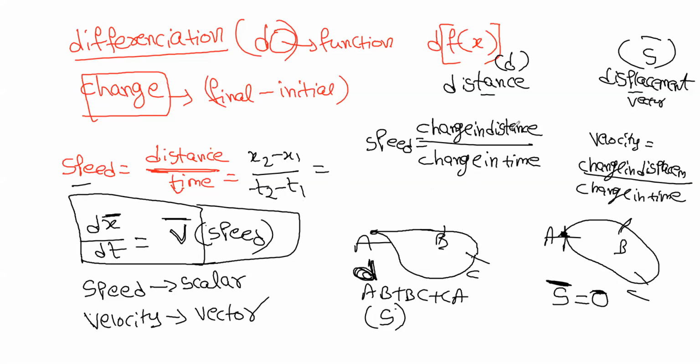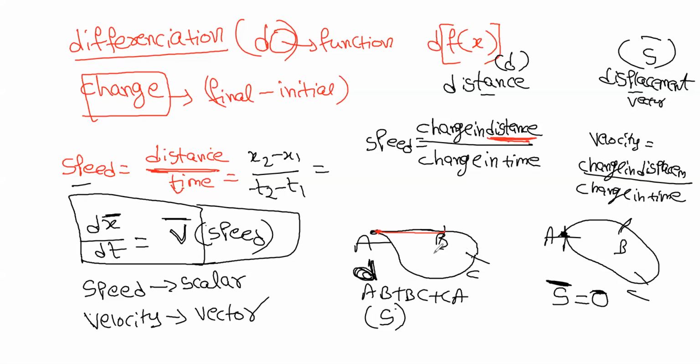So is distance a scalar or vector? Distance is a scalar quantity because here you're just adding AB plus BC plus CA. You won't add vectors like this, right?